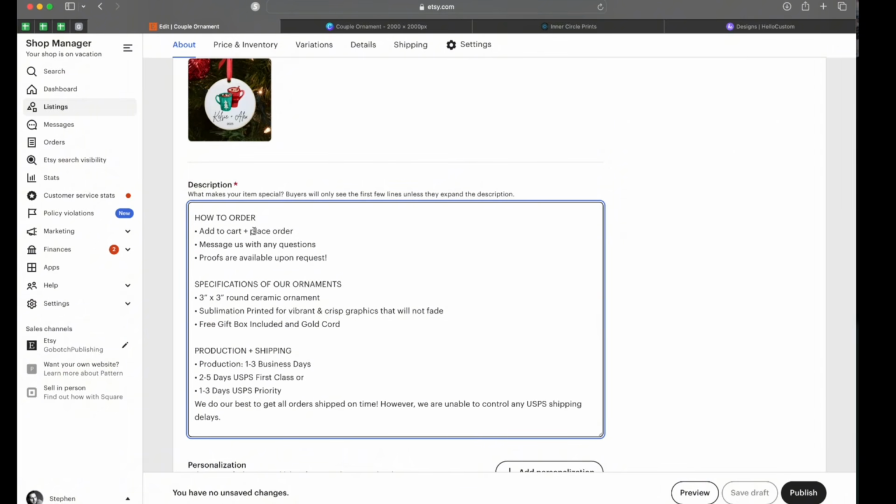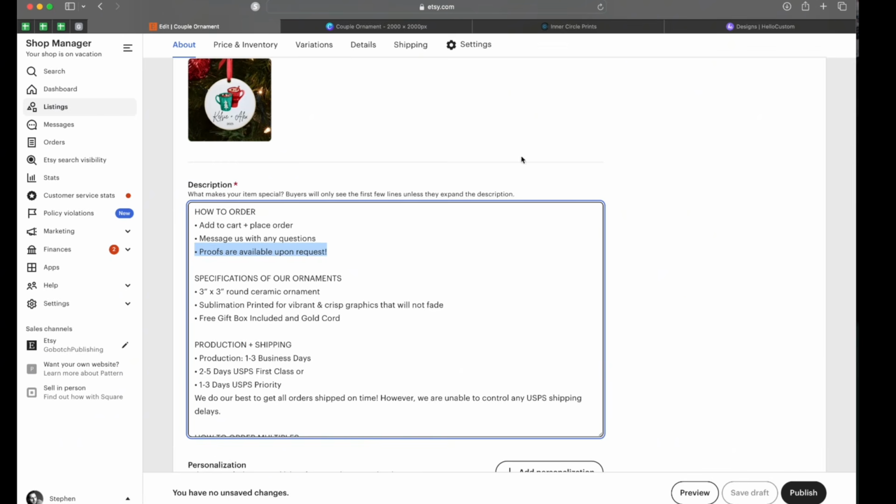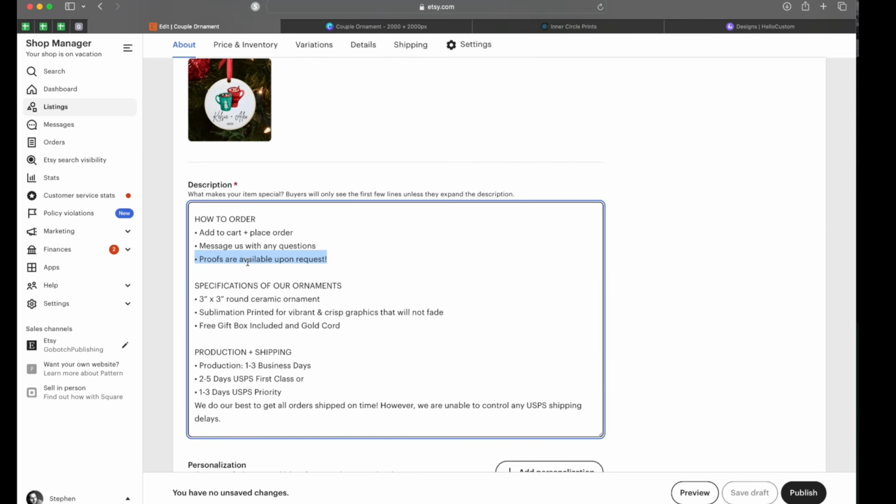How to order: add to cart and place order. Message us with any questions. Proofs are available upon request. On the photo ornaments or the fully custom ornaments, I still use this. In the personalization box, I will put "proofs are available upon request." I know a lot of sellers who, on those fully customized ornaments, set themselves apart by offering proofs, but personally, as a mom, I don't want to do that for every customer. And now Hello Custom has a feature that is a live preview that can really save us time, and we won't even have to go back and forth with the customer. We're going to go over that in a different video, but I just wanted to mention that proofs piece.